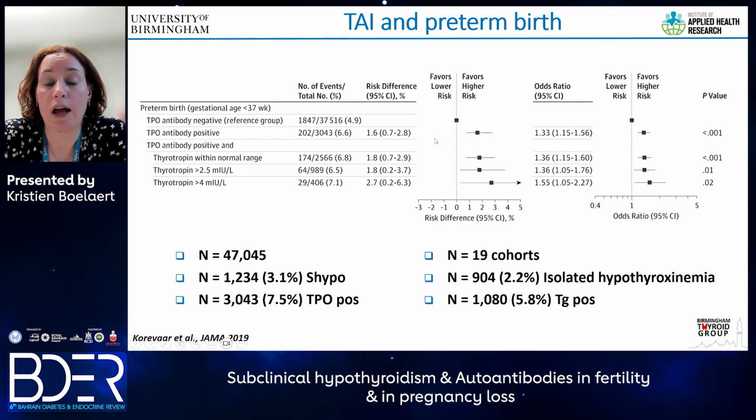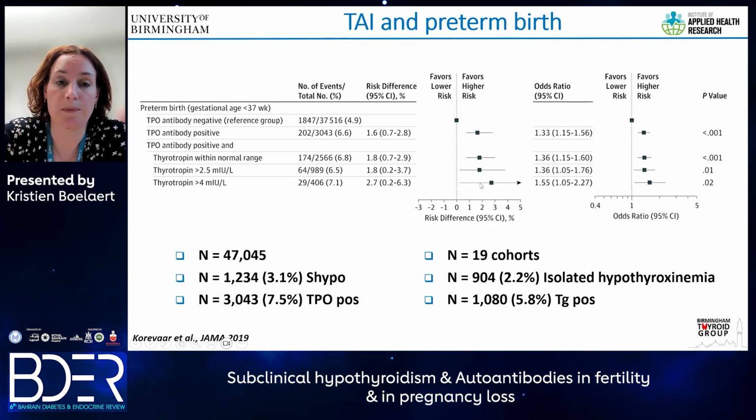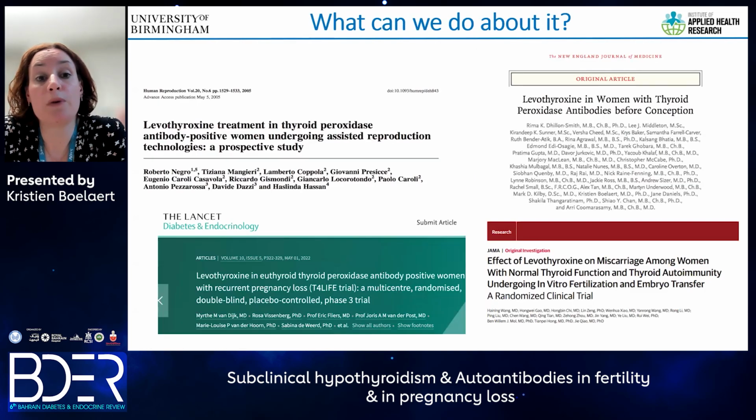And what the forest plot illustrates is the association with preterm birth. You can see that in women who were TPO antibody positive, they were more likely to have a preterm birth. And this was particularly linked in those women who had positive TPO antibodies, but also had a serum TSH that was greater than 4. So can we do anything about this?